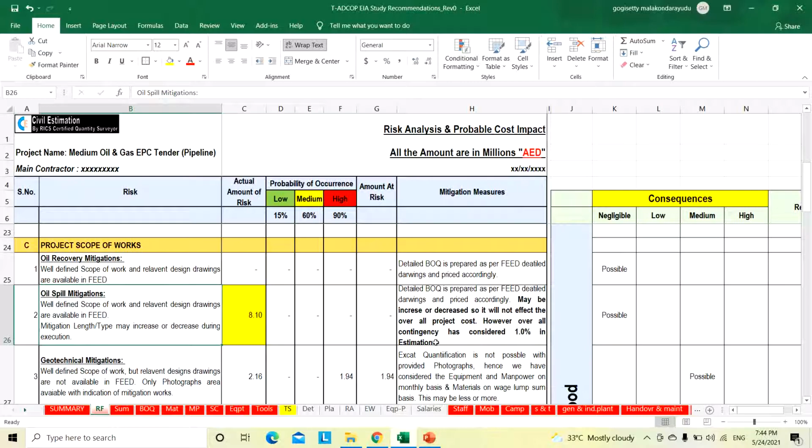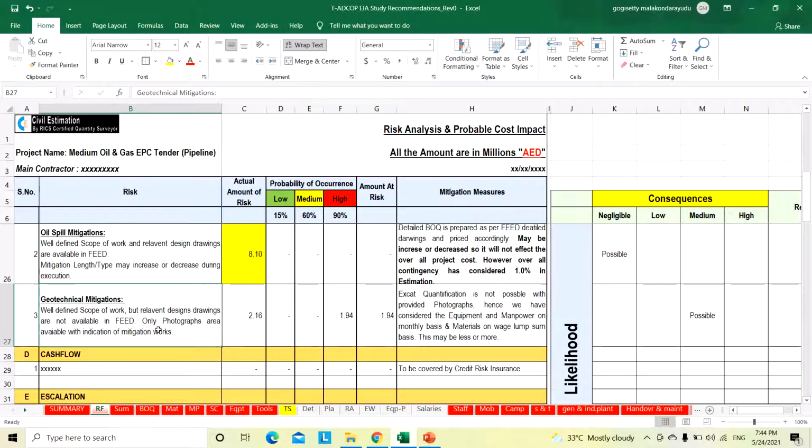However, overall contingency is considered in the 1% estimation. That's why there is no need to consider any risk here. This amount is there, but no need to consider any probability of occurrence. So we considered 0. We have not taken any probability of occurrence on this oil spill mitigation scope of works.